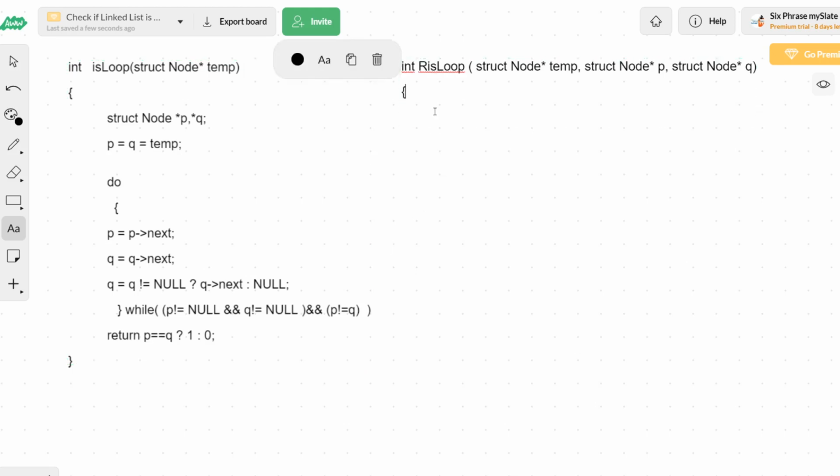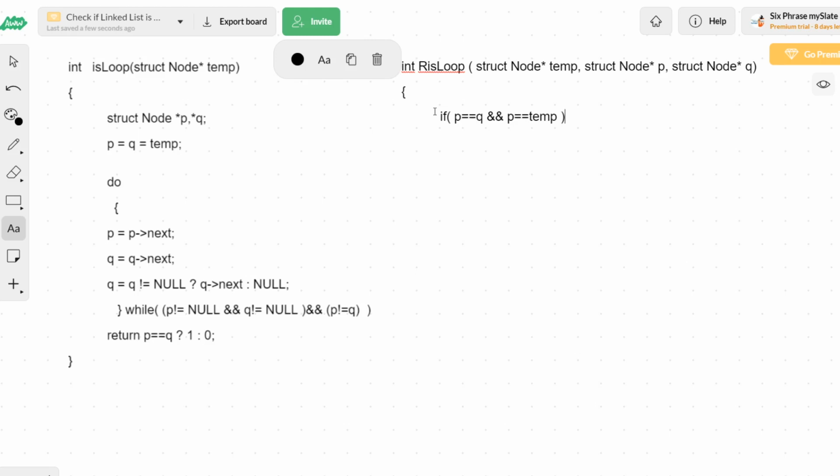So now I'm going to do it manually. How does it have to be done? I will check if p is equal to q, and at the same time p is equal to temp. What is this condition telling us? Both p and q are equal, and at the same time p is referring to the first node, temp.